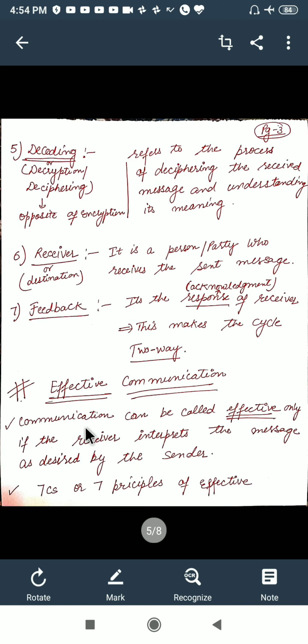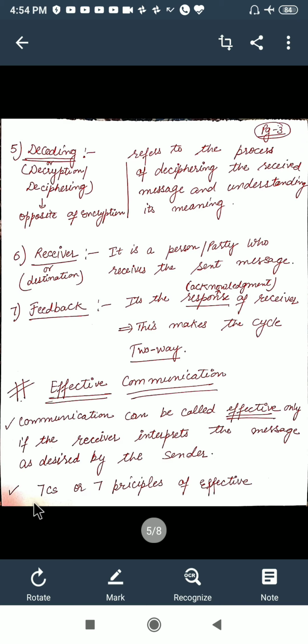Our next topic is effective communication. What do we mean by effective communication? Effective communication is that in which the receiver is able to interpret the message as desired by the sender. Whatever the sender was trying to say, the receiver is able to receive it. Then we can say the communication has been effective. Likewise, if I am teaching you and you are getting me, then my communication is effective.